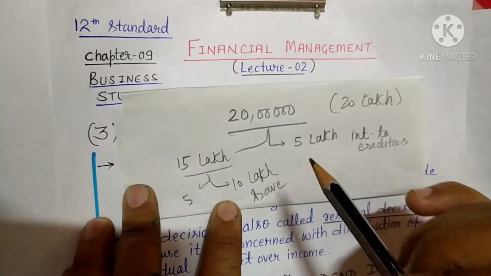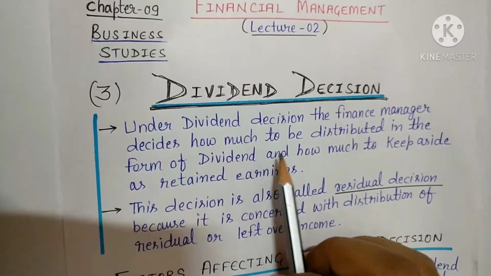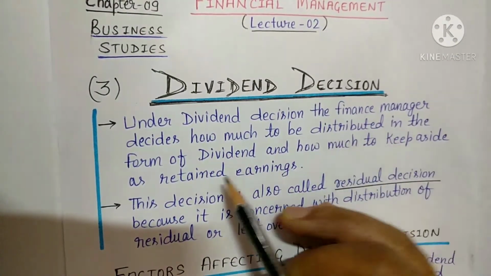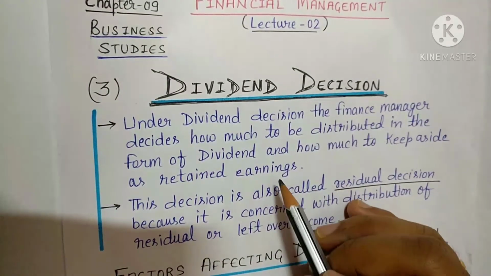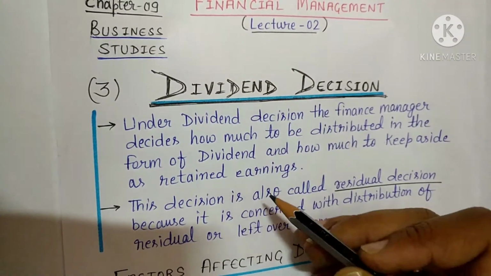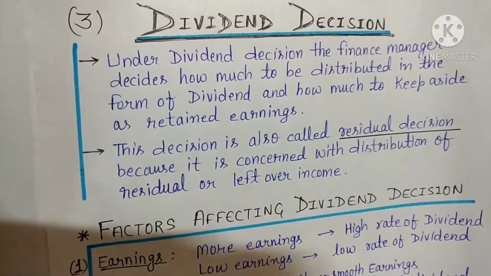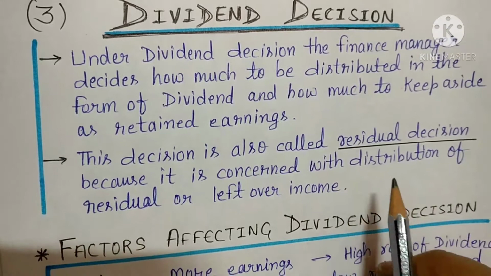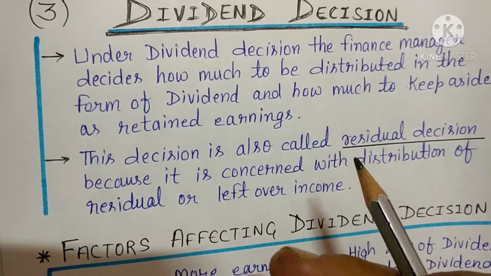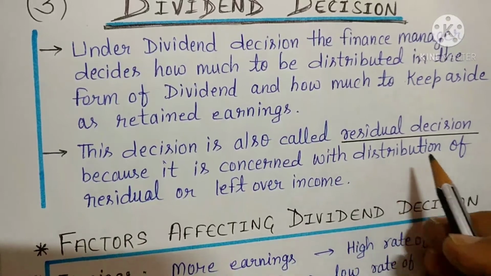So it depends on whom? On the financial manager. So what is dividend decision? Under dividend decision, the finance manager decides how much profit to be distributed in the form of dividend to equity shareholders, or how much to keep aside as retained earnings, or you can say saving for future investment. This decision is also called residual decision. Why do we say residual decision? Because it is concerned with the distribution of residual, it means the money left at the end, that is leftover income. That is why it is also called residual decision.